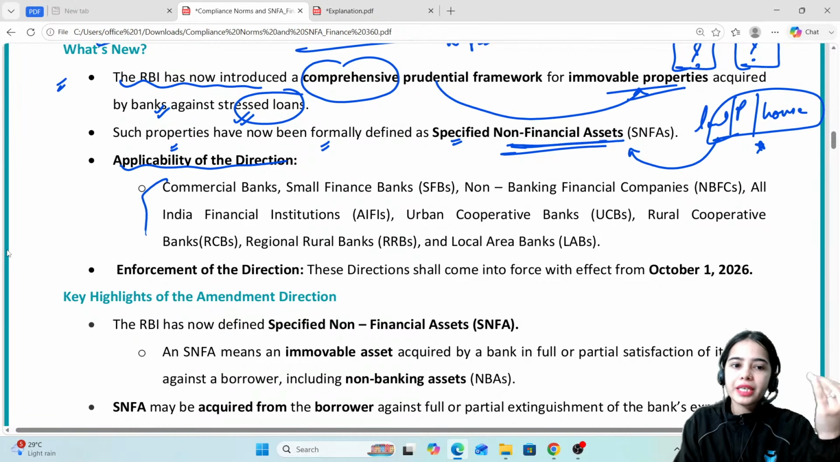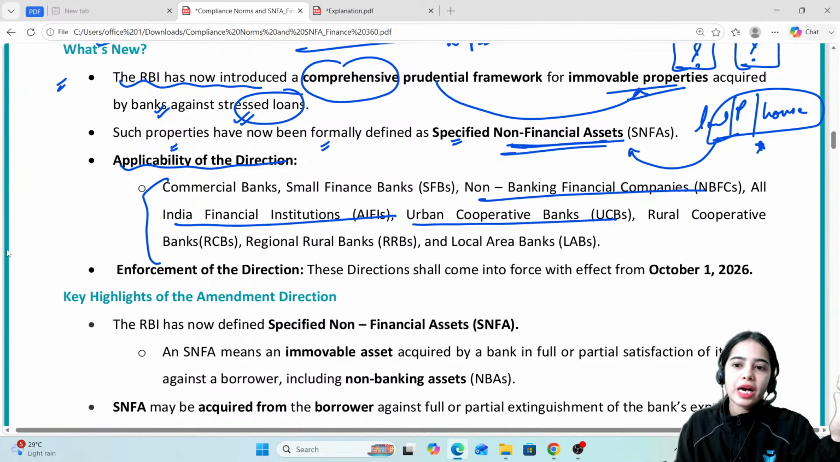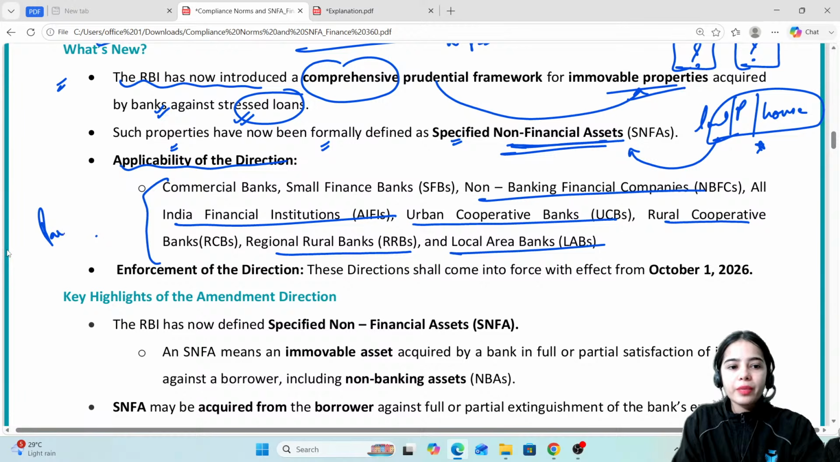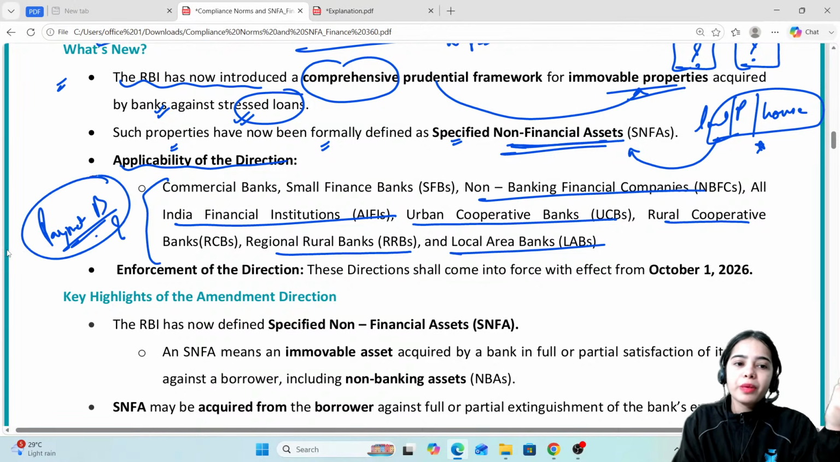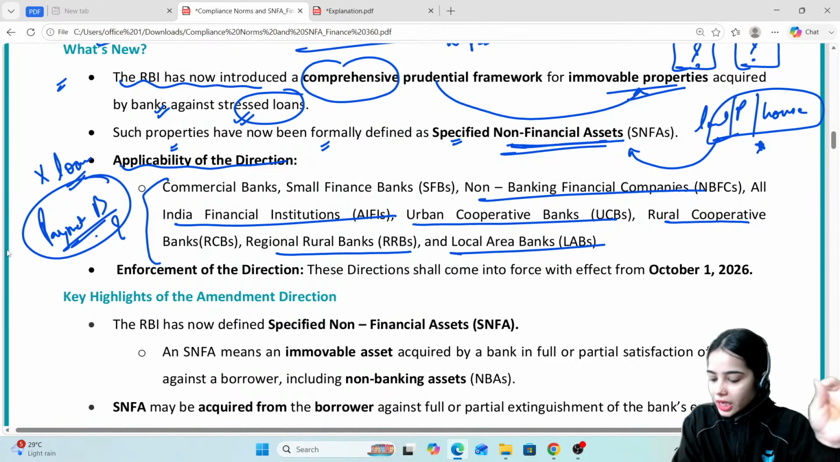These directions apply to banks such as commercial banks, small finance banks, NBFCs, all India financial institutions, urban cooperative banks, rural cooperative banks, RRBs and local area banks. Now if you can see, the payment banks are not mentioned here. Why are the payment banks not mentioned? Because payment banks cannot give loans. Remember this, payment banks cannot give loans.